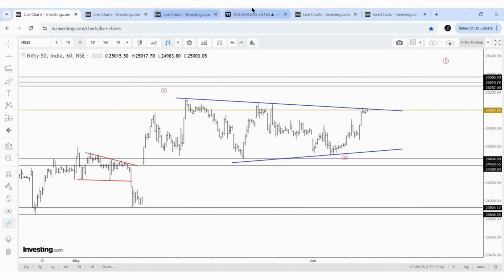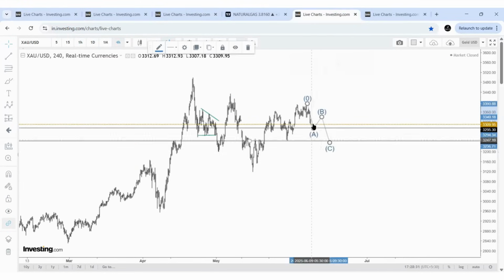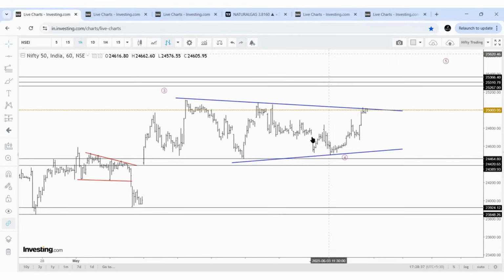If it is impulse, like in gold, where I said one more low comes and it will become an impulsive decline and the correction may proceed. In this case it is not impulsive, so another deeper correction is not possible. That's why I repeatedly said in multiple videos, as of now, it is not an impulsive decline. It may change, but as of now, it is not impulsive.